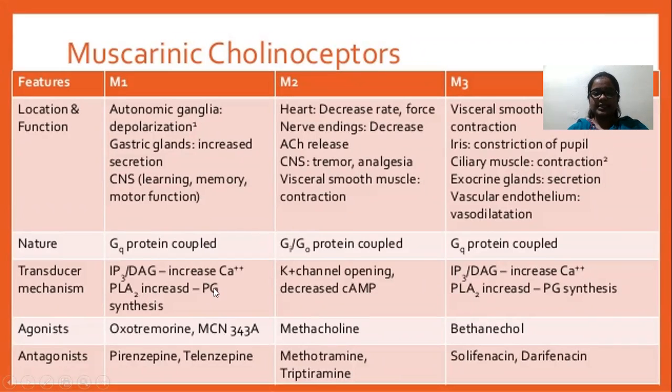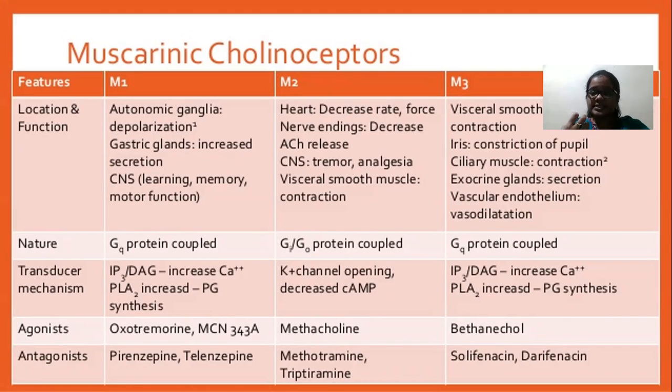In this pathway there is an increase in the synthesis of prostaglandins. So the effect of cholinergic drugs on gastric glands is increased secretion, and on visceral smooth muscle it is contraction. How does acetylcholine, or rather cholinergic drugs, induce smooth muscle contraction, contraction of the ciliary muscle, and constriction of the pupil?